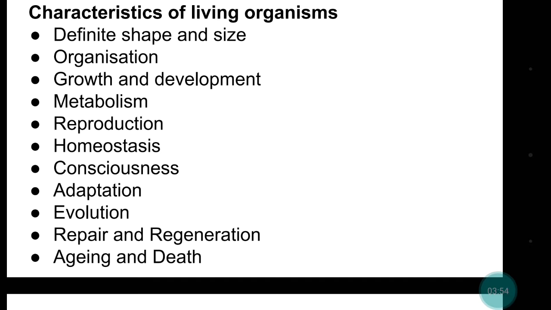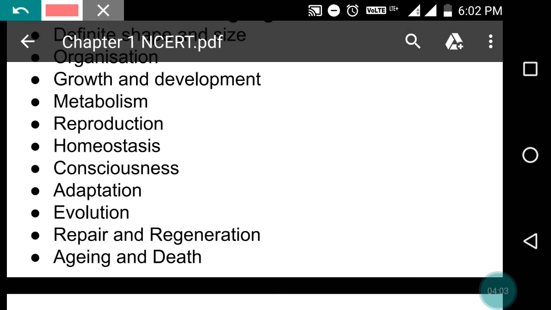The first characteristic or property is definite shape and size. All living organisms have a definite shape and size which may change within a narrow range. Take the example of a human being: height and weight may be different, but overall all human beings can be recognized by a definite shape, size, and morphology.